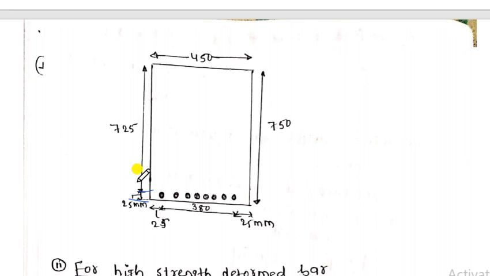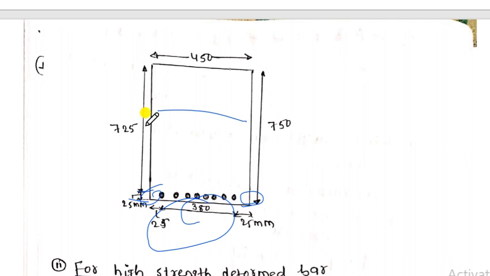Less than 25 mm for the construction of a beam is not to be considered. So 25 I have taken as the minimum. So 750 minus 25, so 725, and overall width is 450. So here this one also 25 and here also 25, 50, then it will come 380.